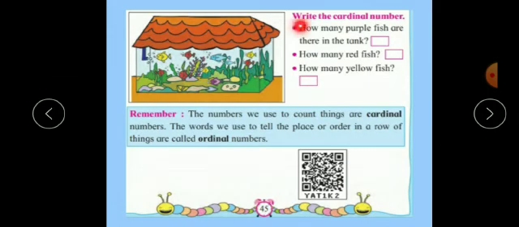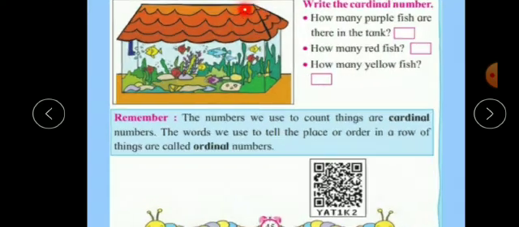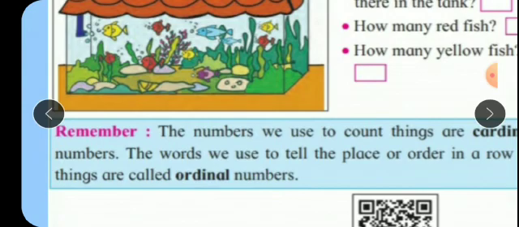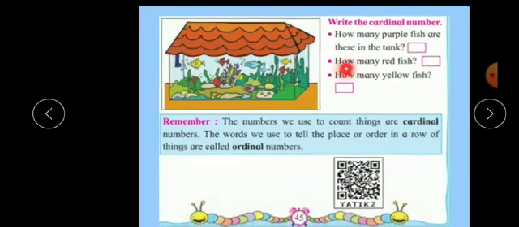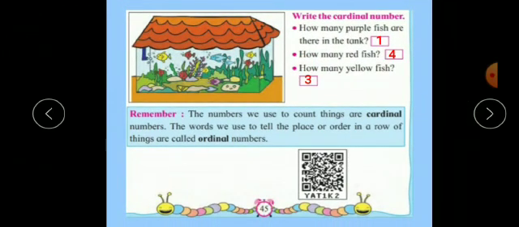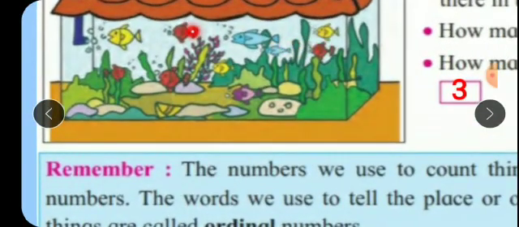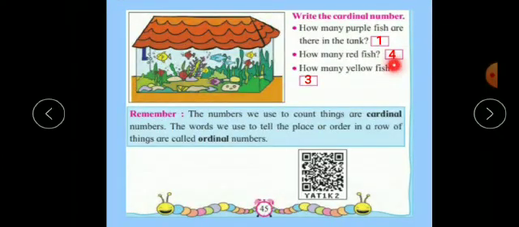Now next, write the cardinal number. Here you have to observe this figure and write the cardinal number. How many purple fish are there in the tank? Now here is the tank. You have to count the number of purple fish. So see here, there is only one purple fish. So the answer is 1. Then next, how many red fish? 1, 2, 3 and 4. There are a total of 4 red fish.